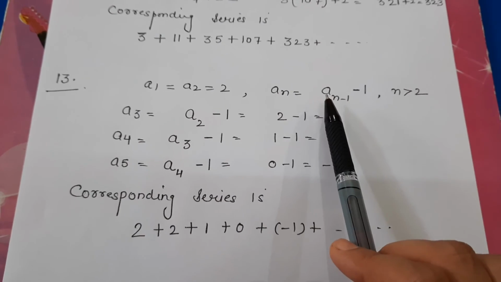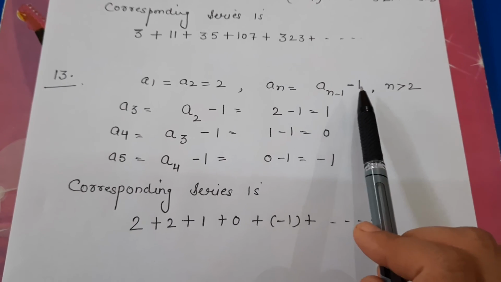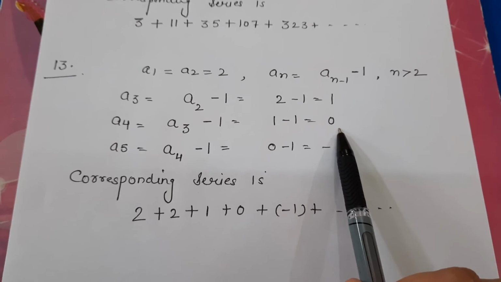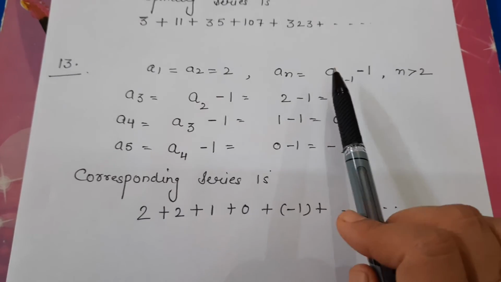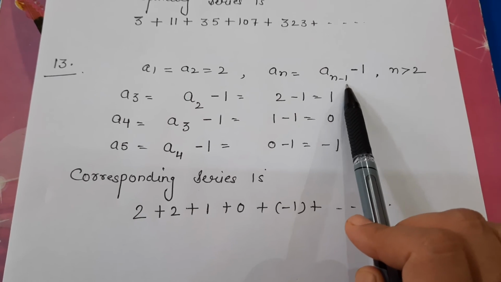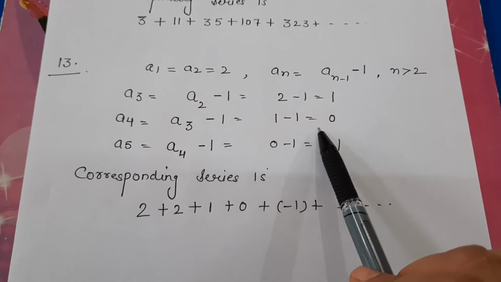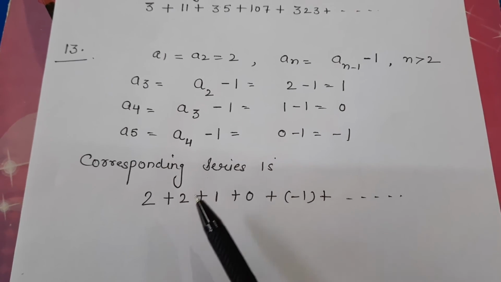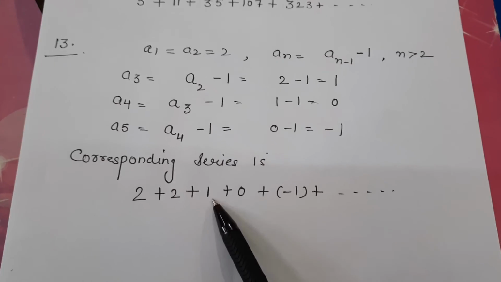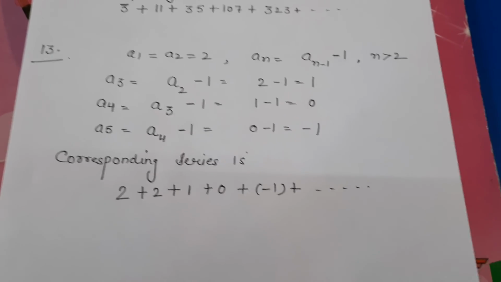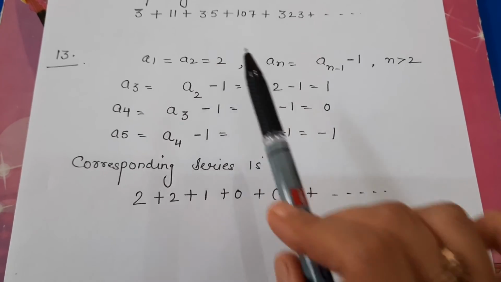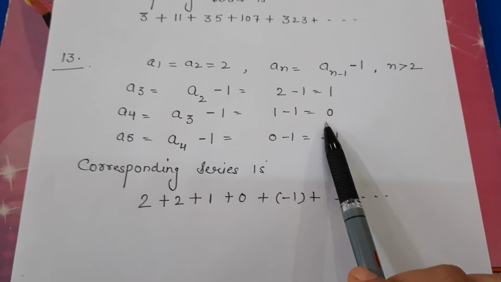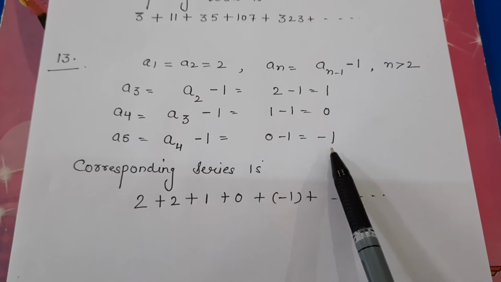a4. What will you get? a3 minus 1. From here a3 is 1. So 1 minus 1. Answer is 0. a5. a4 minus 1. Now a4 is 0, 0 minus 1. Answer is minus 1. You have to write the series. First term plus second term plus third term plus fourth term plus fifth term up to so on. Now the first term is 2. Second term is also 2. This is third term plus fourth term plus fifth term is minus 1.